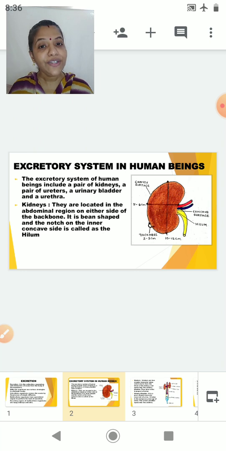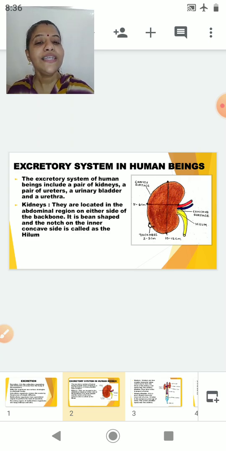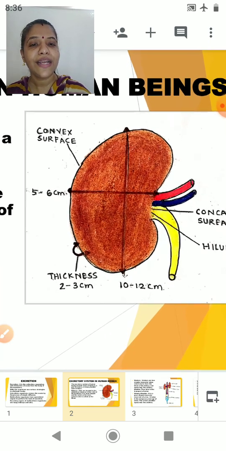Now it is bean shaped. The shape of the kidney is bean shape. The outer surface is convex and the inner surface is concave, and that concavity has got a notch, and that notch is called the hilum. Now I will just enlarge this diagram and I will tell you.